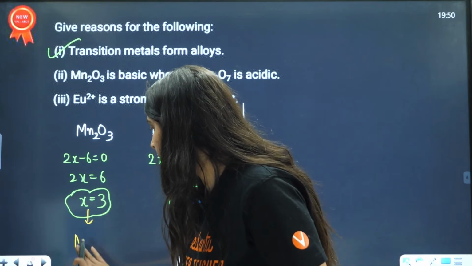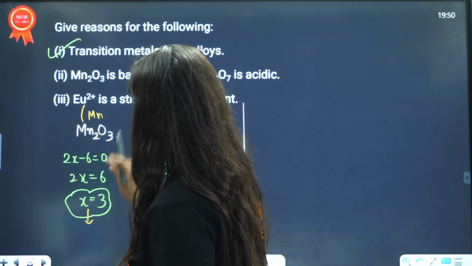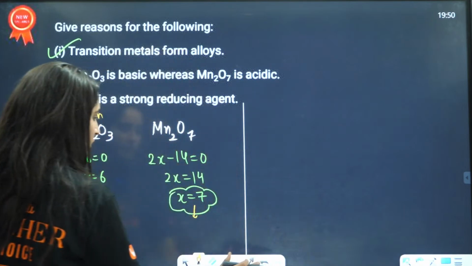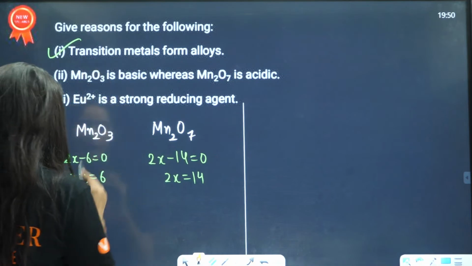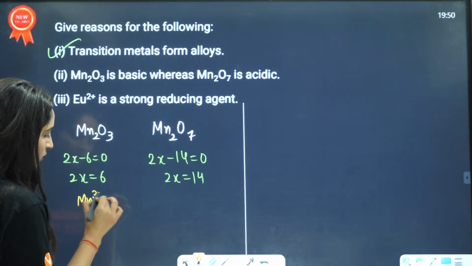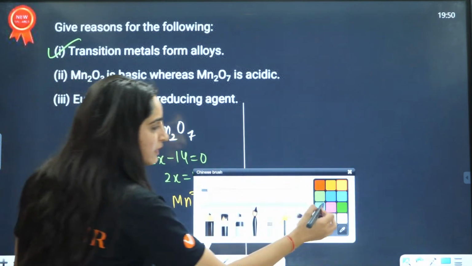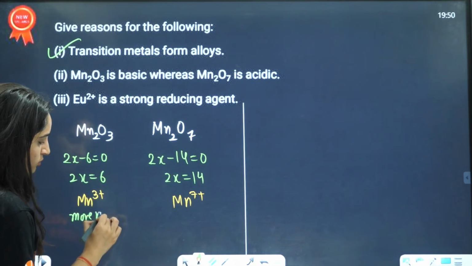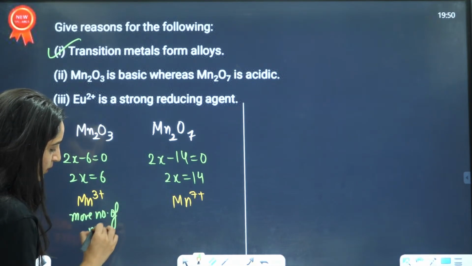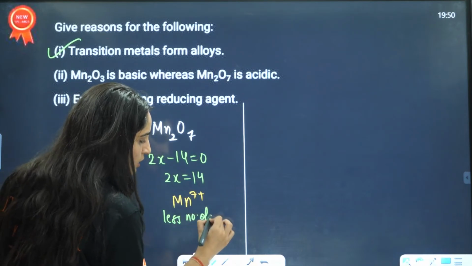This is Mn3 positive. You can just write it here that this is existing as Mn3 positive, and this is existing as Mn7 positive. So definitely this has more number of electrons as lone pairs, and this has less number of electrons, right?